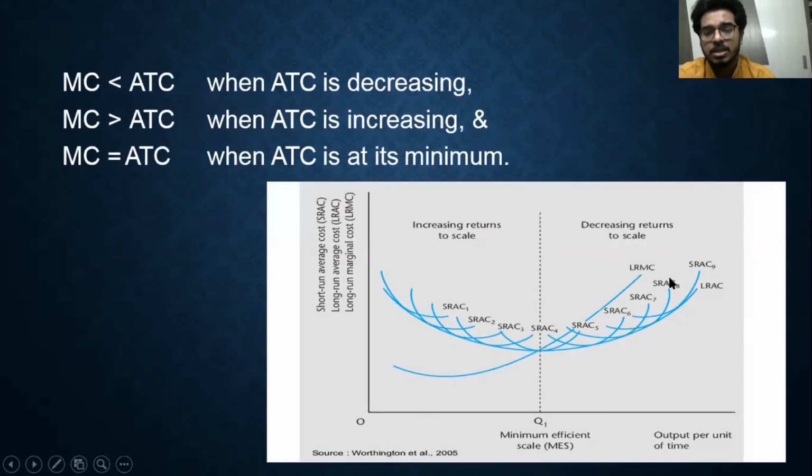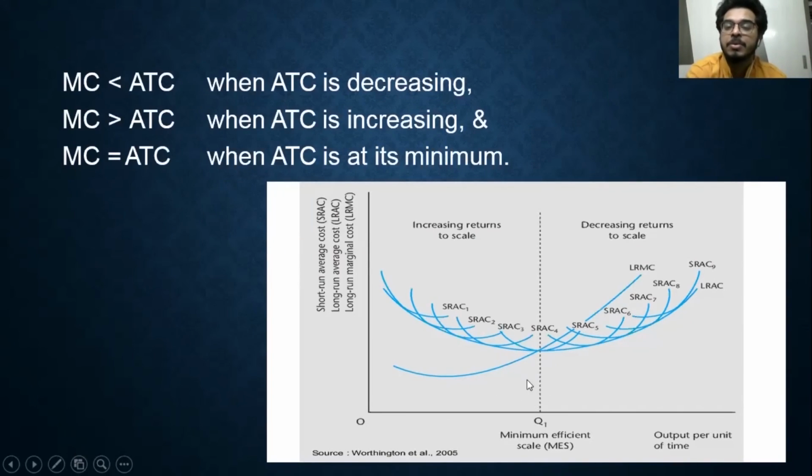And when my marginal cost curve is above the average total cost curve, I'm in the decreasing returns to scale part, and at this minimum point we reach an efficiency.